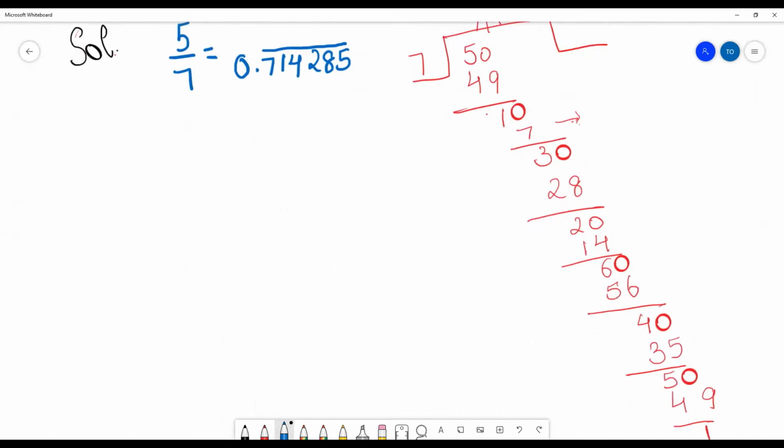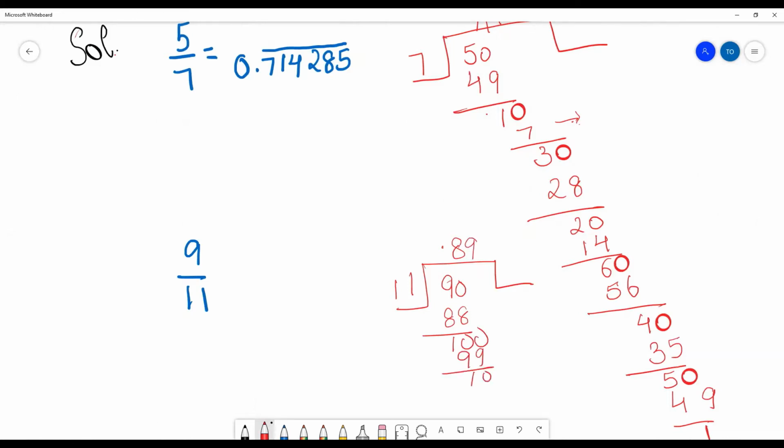Now the second one. What is the second number? The second number is 9 by 11. Similarly, you can solve 9 by 11. So once we are solving 9 by 11 here, it cannot be, so you have to put 10 here.